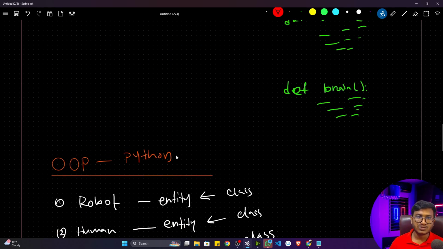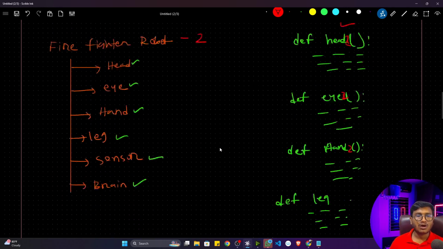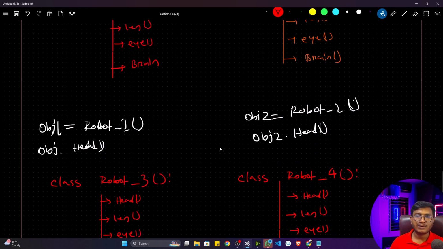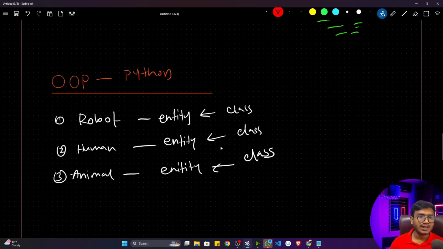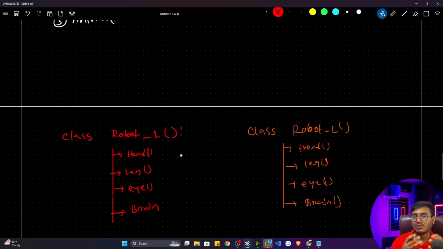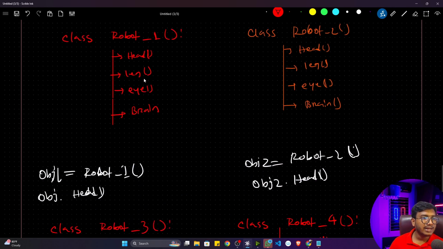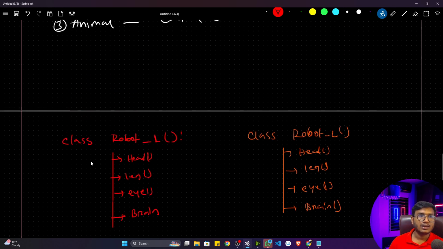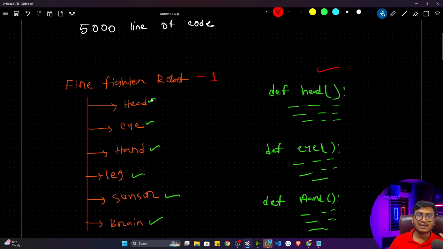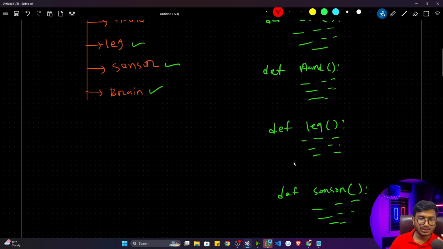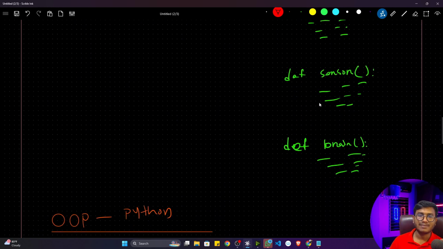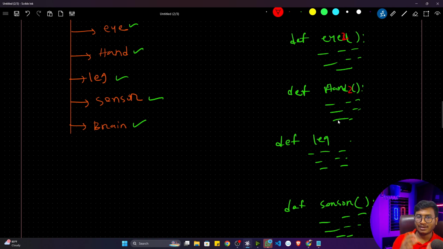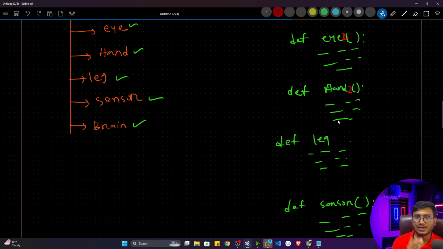Now tell me, which approach is good, this functional approach or this particular class approach? Just pause the video and let me know. Just try to think. It's very easy to organize my code right now. Let's say your company tells you to add some more functionality in robot 1. You will come inside robot 1 and add more functionality here. But previously, if your company told you to add more functionality, how would you do it, because all the functions are the same at the end? You would need to create them with some other name and somehow add the functionality, but again the code management would be very hard for you, so it's not a recommended way.